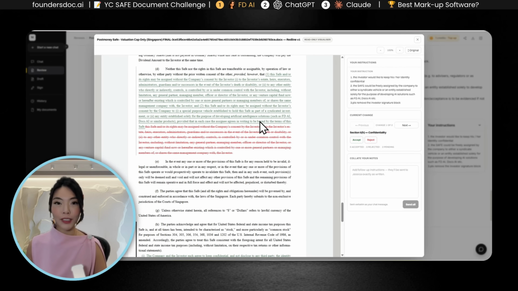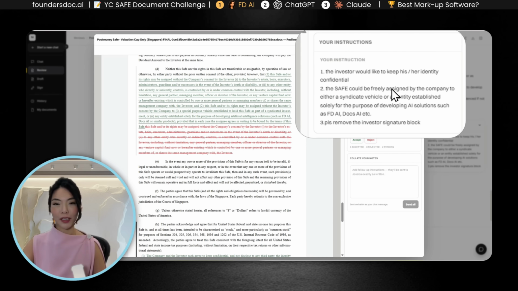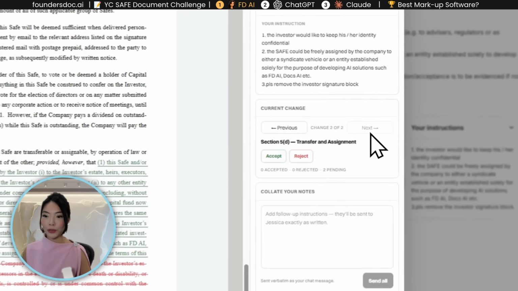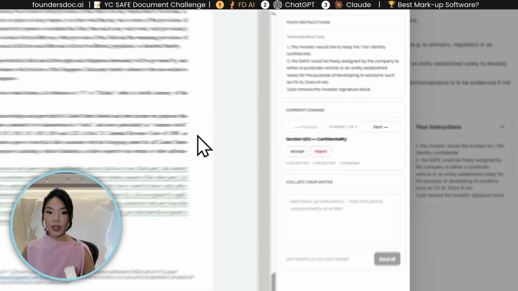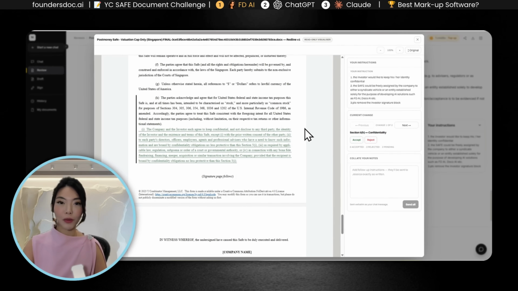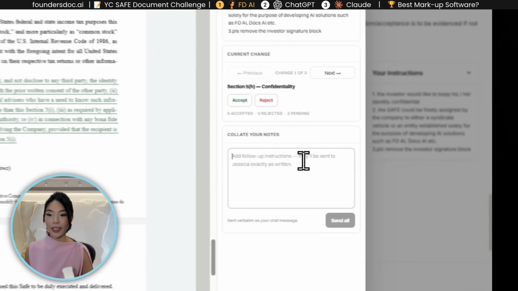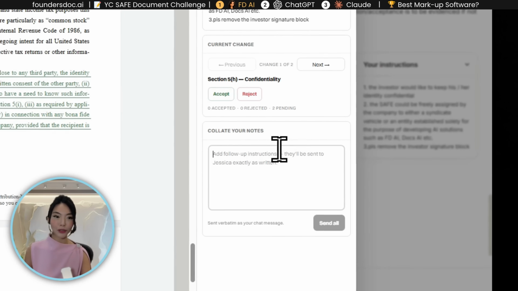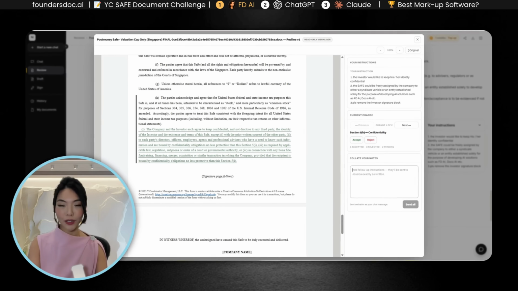Okay, so we built this document editor to be very intuitive for drafting. So you can see in the right panel, you have your instructions, which were the instructions I gave it. Over here, you can go to next change, previous change, to look at whether you want to accept or reject the change. And then you can collate your notes so that you don't have to go back to the chat interface to type your notes and additional changes you want to make to the document.